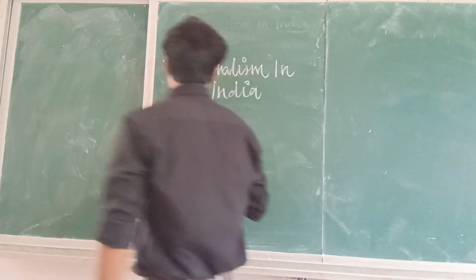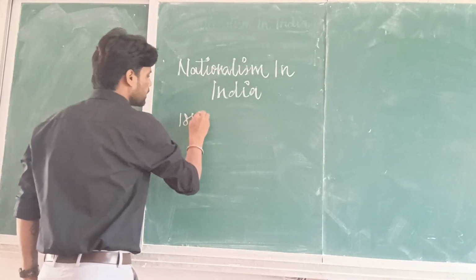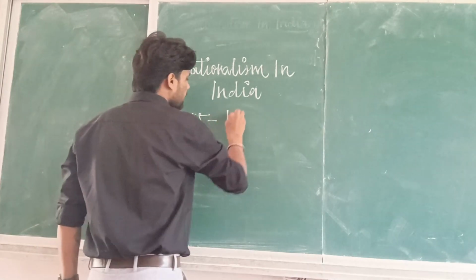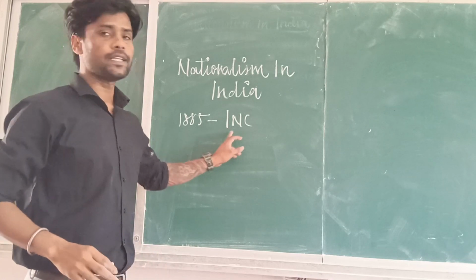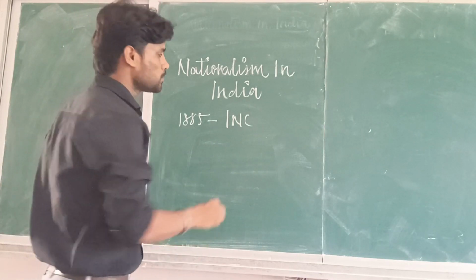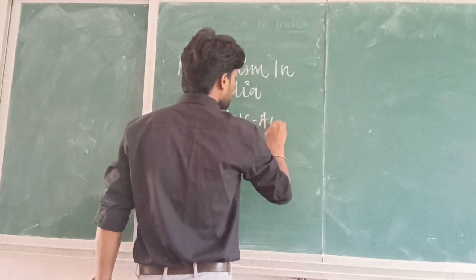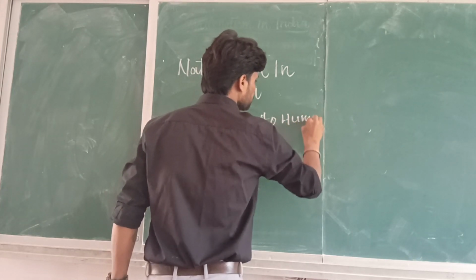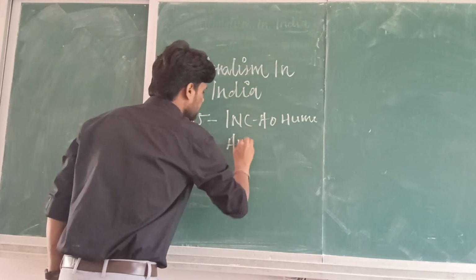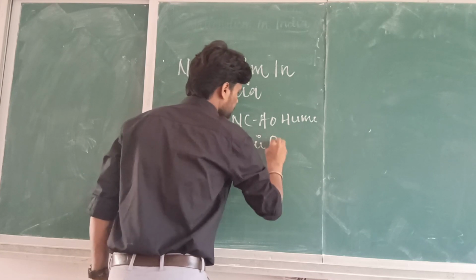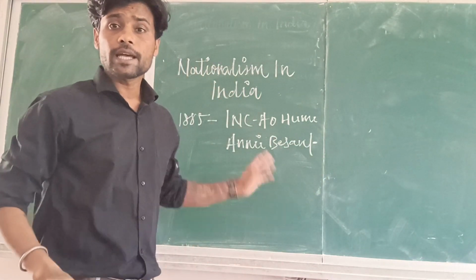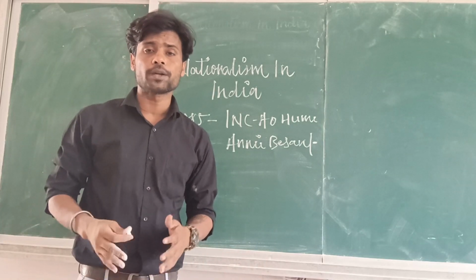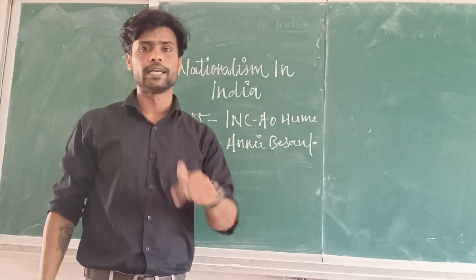So in 1885, INC, the Indian National Congress, was established with the help of A.O. Hume and Annie Besant. And this INC played a very important role politically in India.